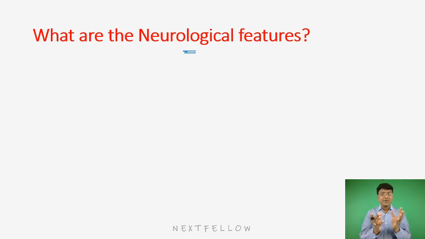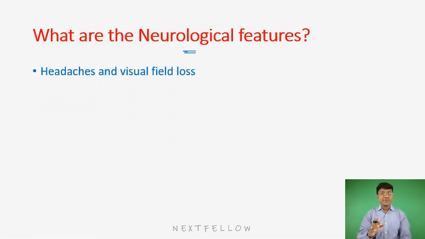So these macroadenomas can compress the surrounding structures, or they can raise the intracranial pressure, and that is the reason why there can be headache because of raised intracranial pressure, and because of the compression of the optic chiasma, there can be development of visual field loss as well. So these are the neurological features that you will observe in patients with acromegaly.